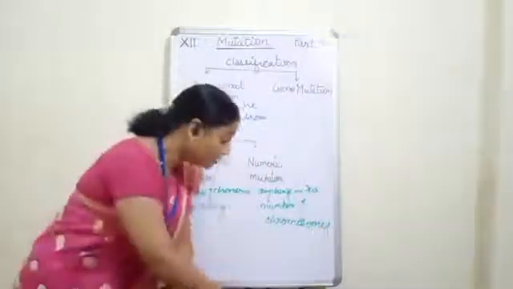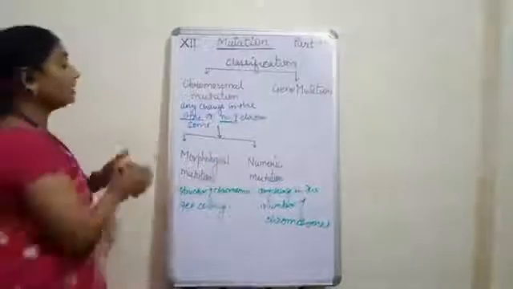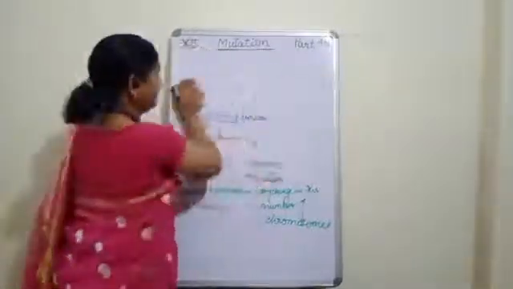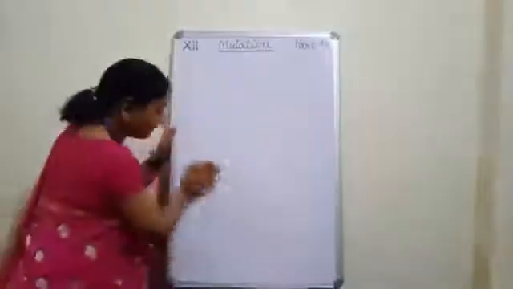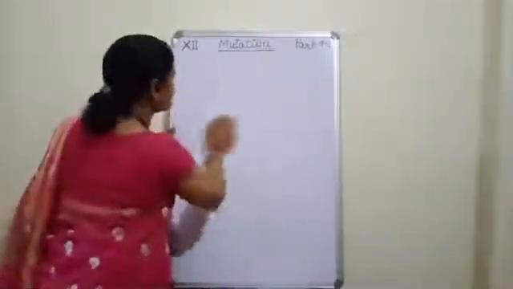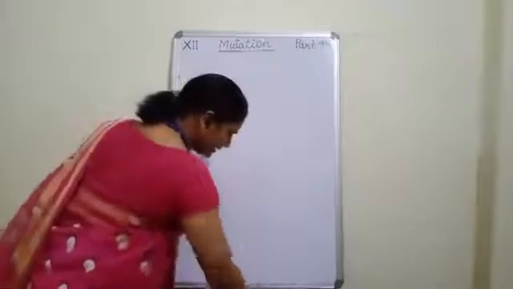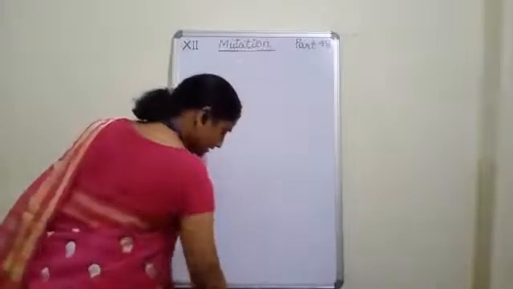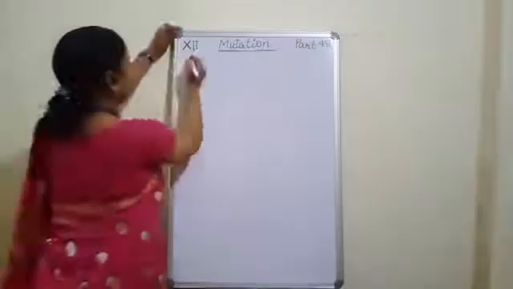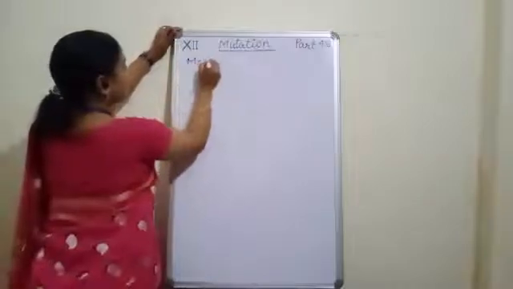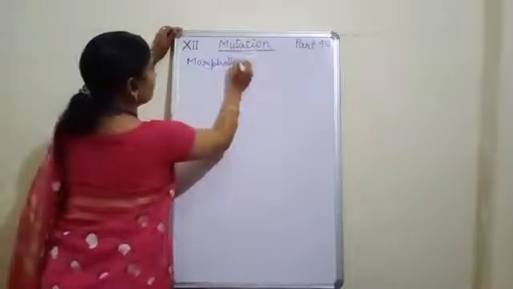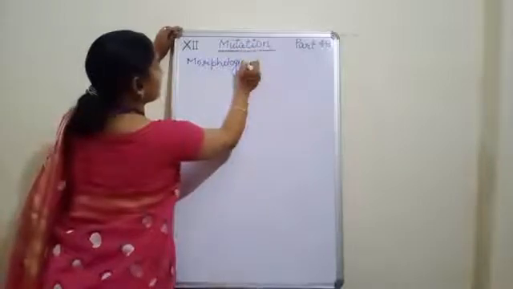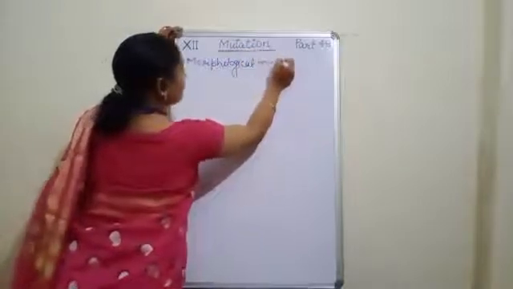Okay, now first we will see about the morphological. Clear? Now see, morphological means if there is any change in the structure of the chromosome. Any sudden change in the structure. Now see, what we will start now. Morphological mutation.